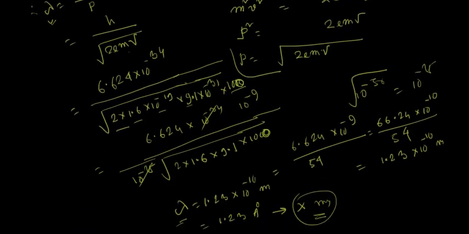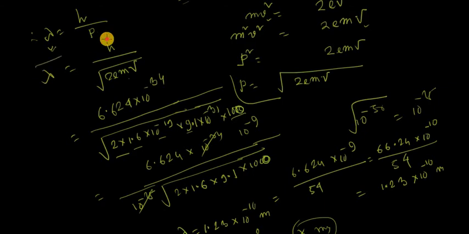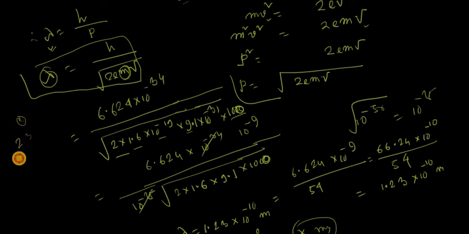From this expression you can easily understand that if the mass of the object is very high, then lambda is very low. So in regular life, where Newton's laws apply, objects like a ball with a mass of 2 kg, 3 kg or half a kg have a very high mass compared to the electron, which has a very low mass, 10 to the minus 31 kg.